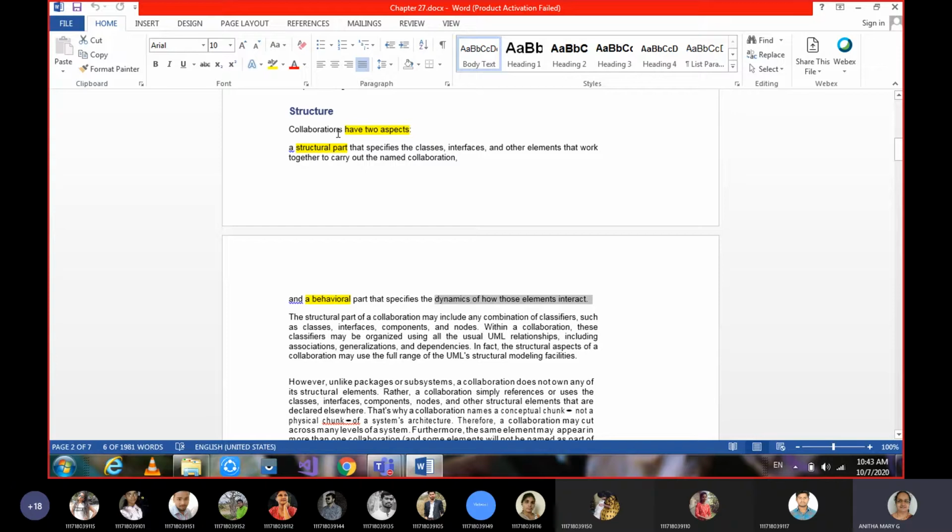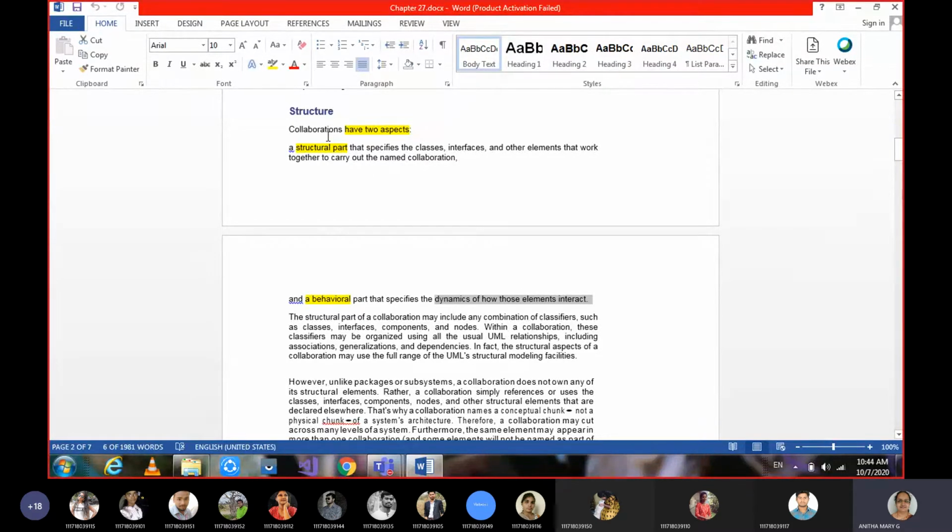Is this clear for everyone? Because most of the time this question is asked and 90% of the students do it wrong here. If you are confident only, you need to attempt this. Is this clear? Structural part and behavioral part? We have learnt this already. Indirectly, we have to write the diagrams here itself. One static diagram we have to write under the structural part, and one behavioral diagram under the behavioral part of the collaboration.